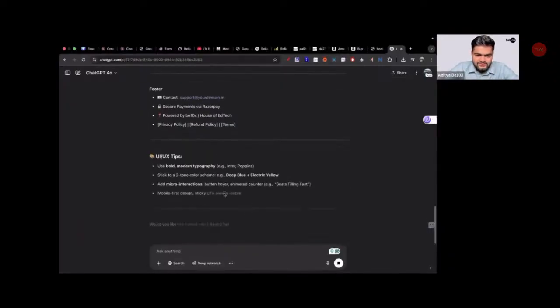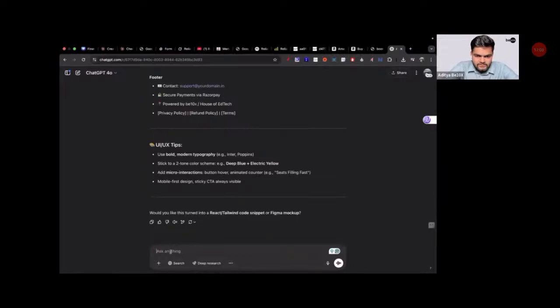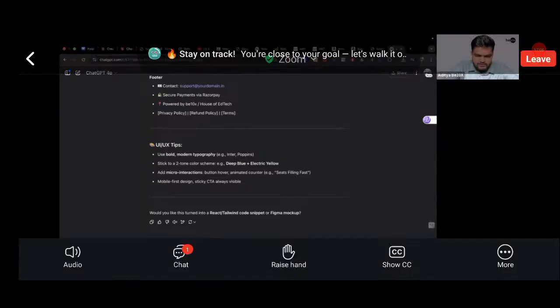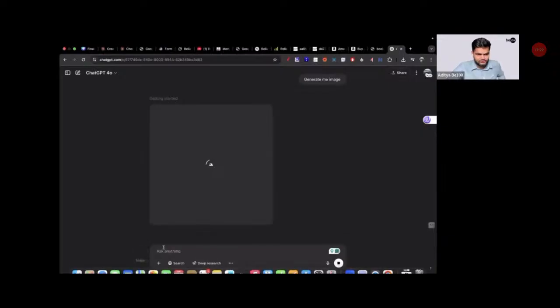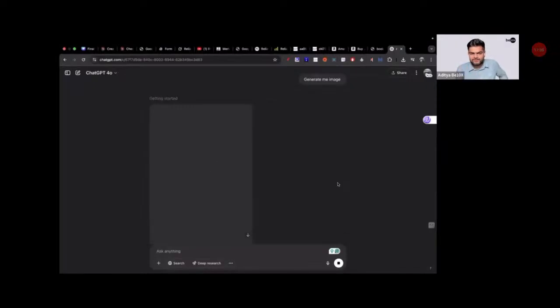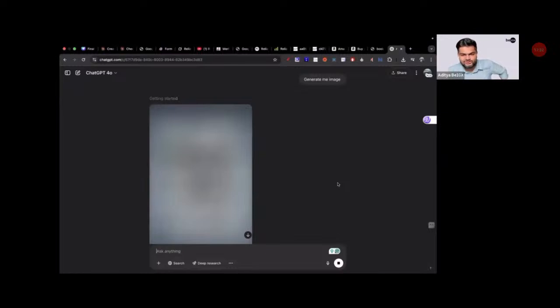Now I'll ask it to generate me a Figma mockup, or I'll ask it to simply generate me an image. Now it will generate the exact image of whatever it just said. And how much money have we spent, folks, till now on designing the landing page? Zero. Absolutely right. How much time have I spent? Like 2 minutes.